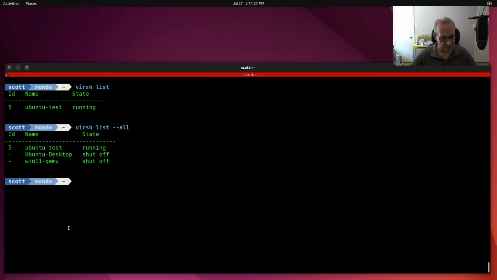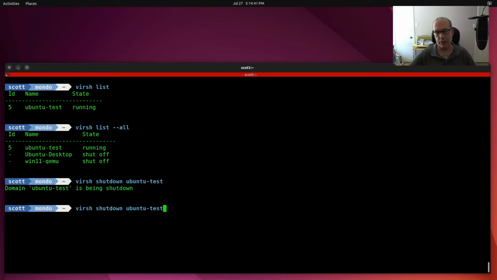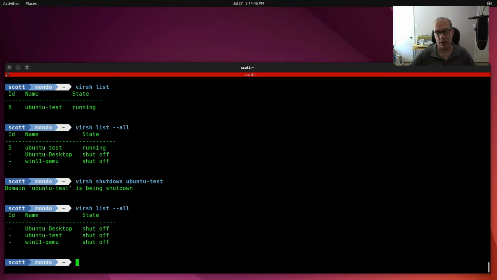We also have the ability to shut down a running VM with the command virsh shutdown, and in this case, ubuntu-test. It says it is being shut down, and if we do the virsh list --all, you can see that all three machines are now shut down.